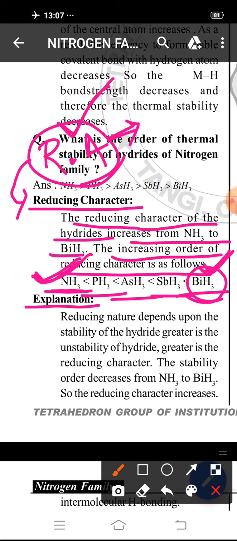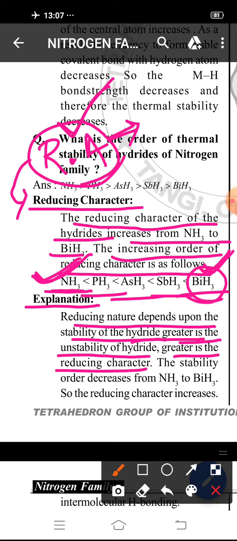Let us see. The reducing nature depends upon the stability of the hydride. Greater the stability, lesser is the reducing nature. Greater is the instability of the hydride, greater is the reducing character.